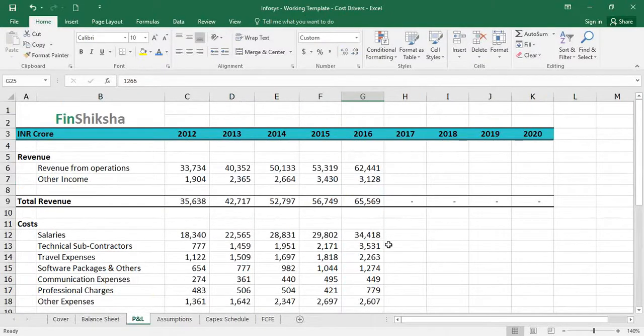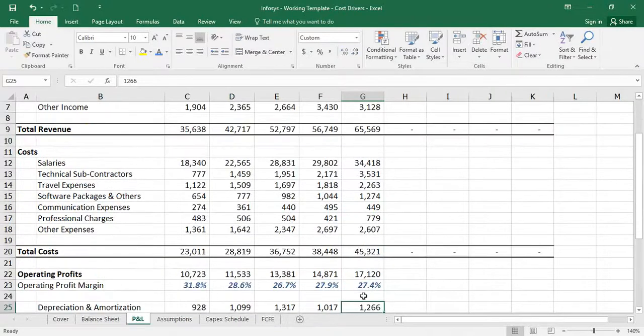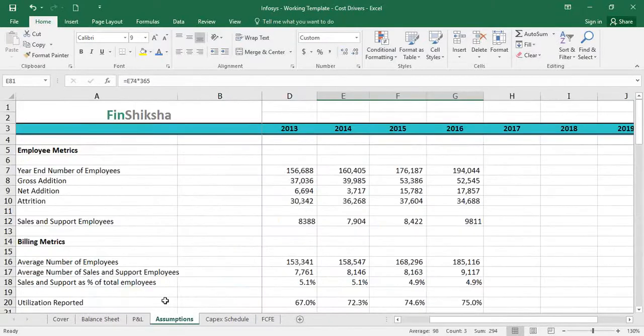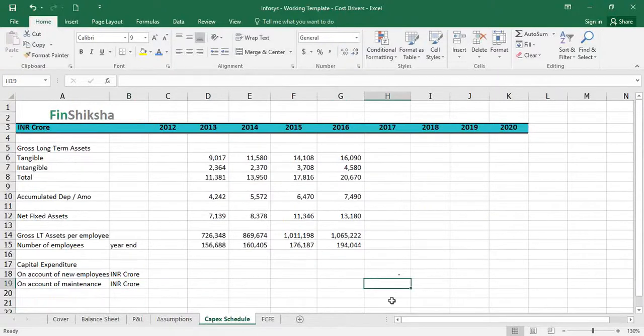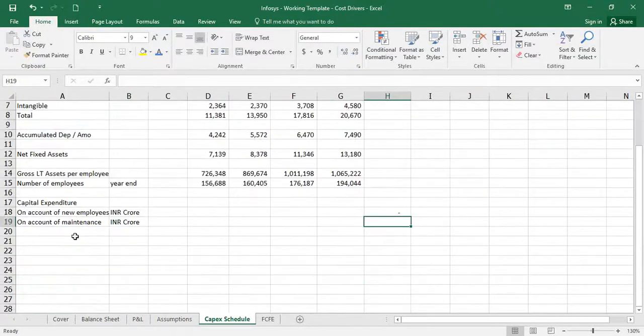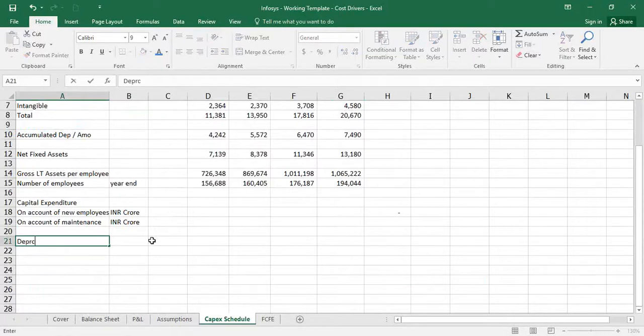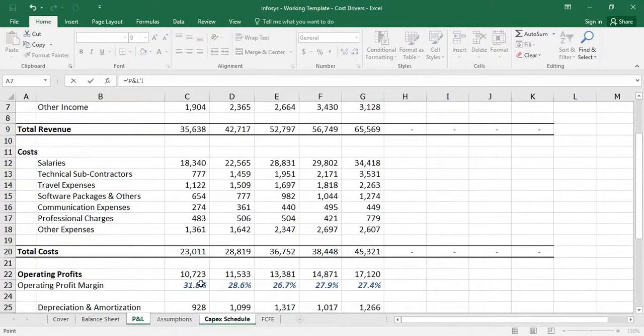So whatever the company does, if it does not add any more employees, it will still have to add assets worth whatever has been depreciated last year, right? Otherwise, every year the assets will keep getting depreciated, and if we don't keep adding assets, then at some point we'll end up with zero assets. So there is going to be some capex on account of maintenance, and I can just make a simple assumption of the depreciation for last year being my capex for next year, right?